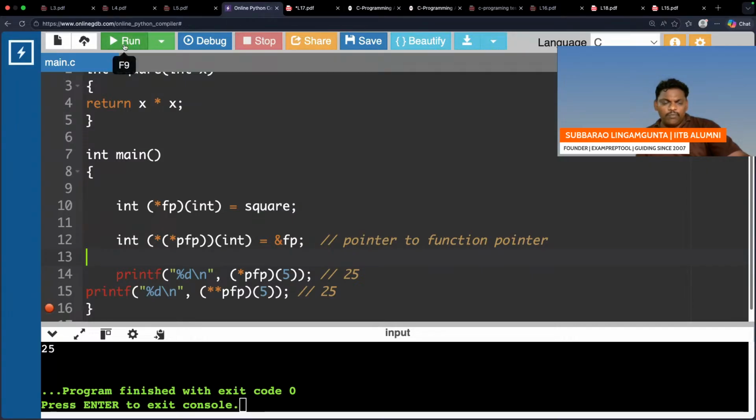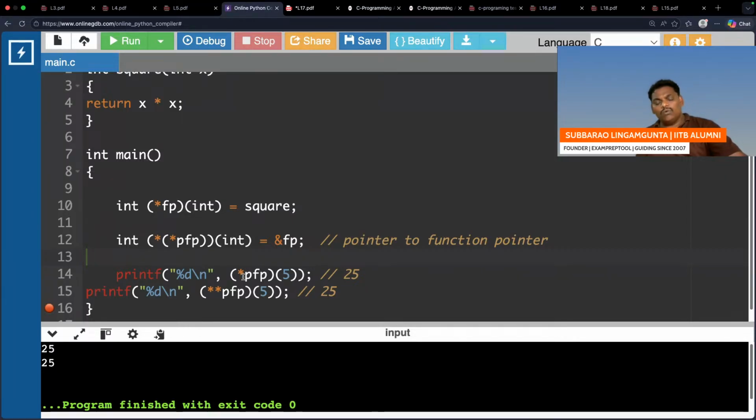If you want, you can execute one time. Because of one more level, one more star, but meaningfully, I think one star also gives the same result. If you are using PFP, with one star you go inside, with one more star you go inside, then call your function. If you go with one star, it has almost the same meaning. That is the reason both give the same answer. Don't think much.